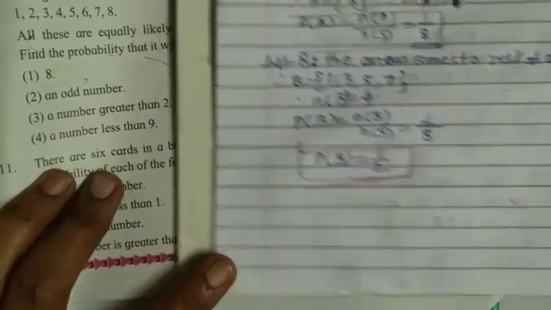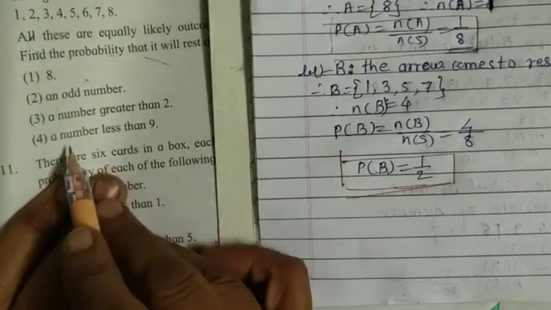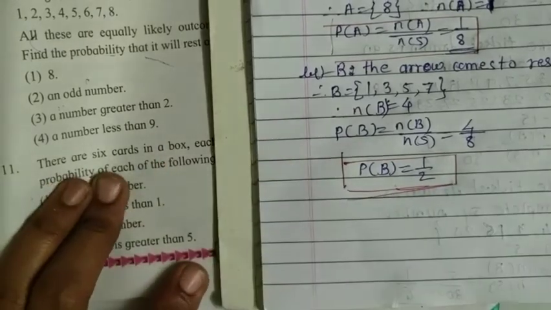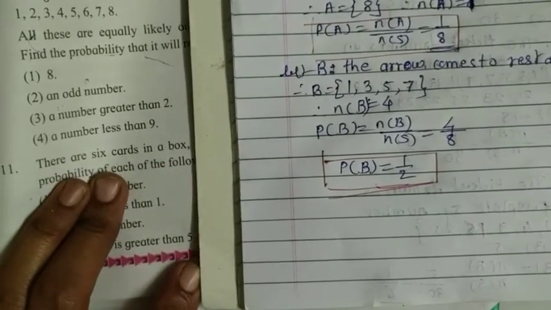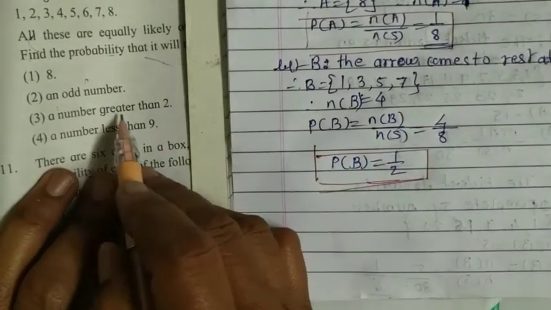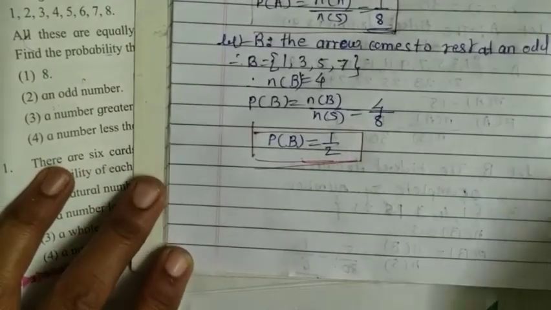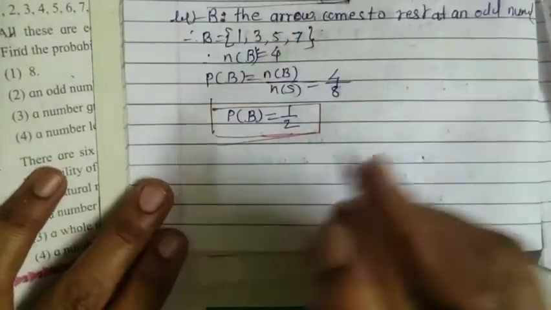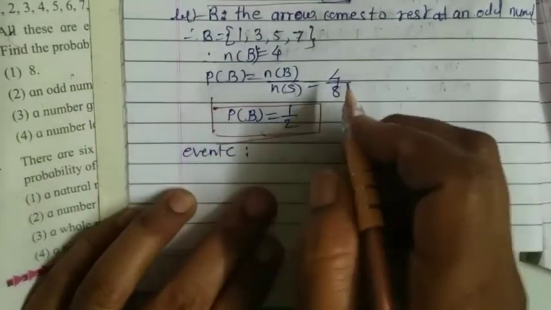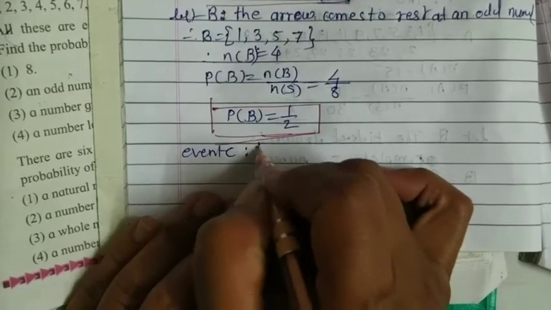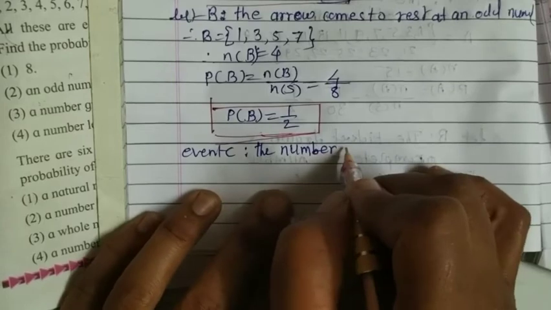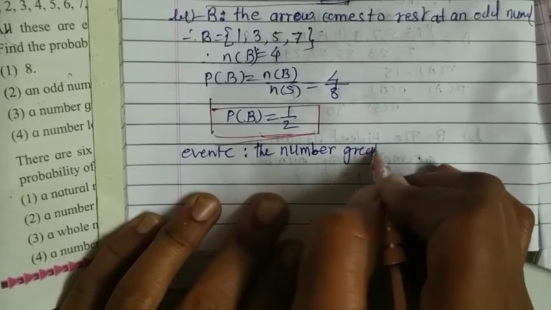Now the third condition, a number less than 9, and here all the numbers should be less than 9. Sorry, the third remaining one is a number greater than 2. Therefore, here we have to assume event C, the number greater than 2, that means the arrow comes to rest at a number greater than 2.